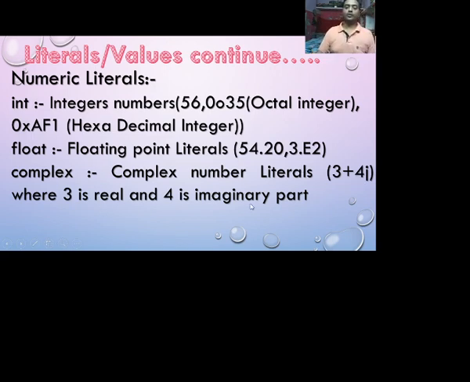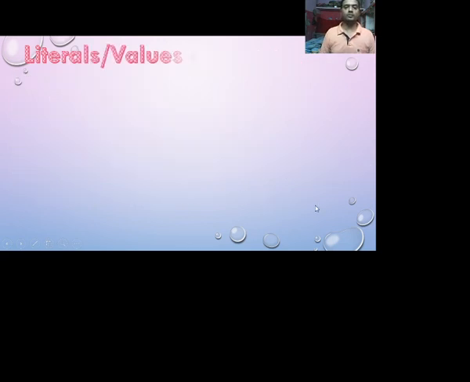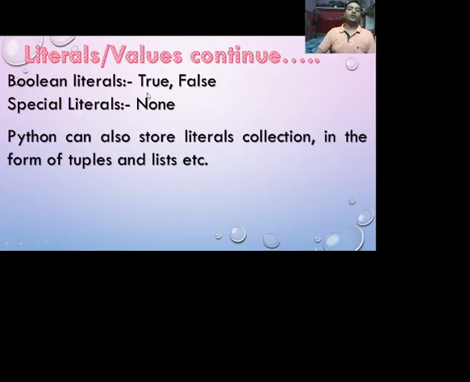In this complex number, 3 is the real part and 4 is the imaginary part. Boolean literals: True and False are the Boolean literals, and Python has a special literal, None. Python can also store literal collections in the form of tuples, lists, etc.